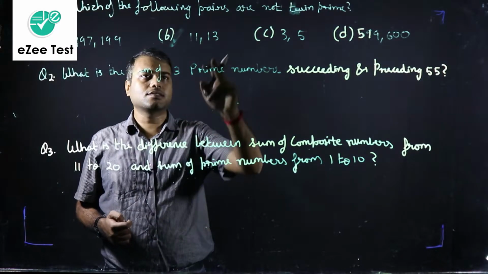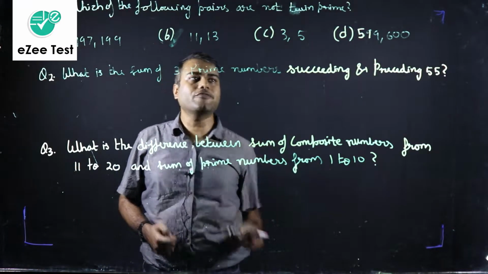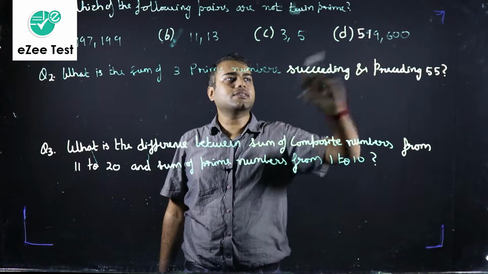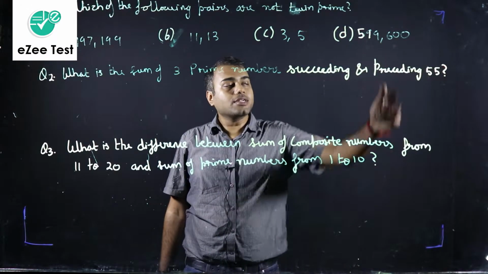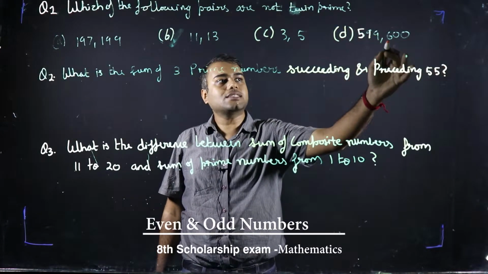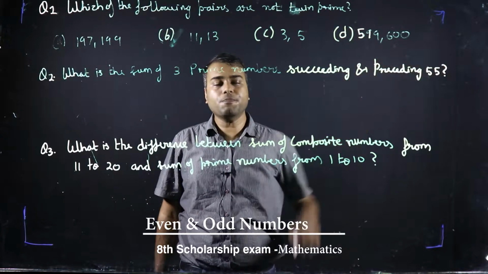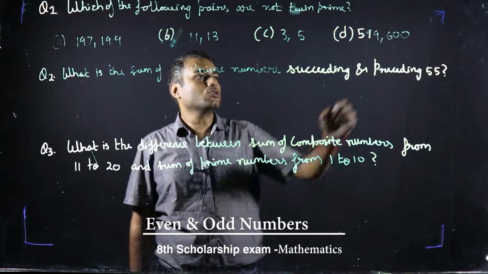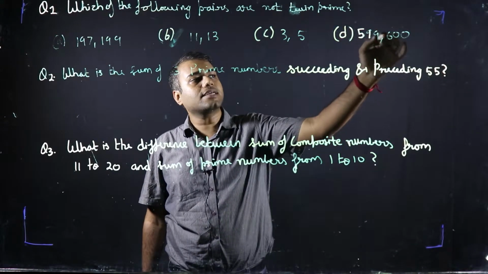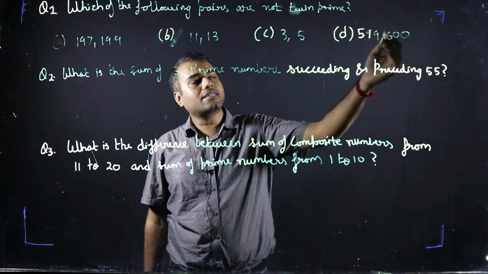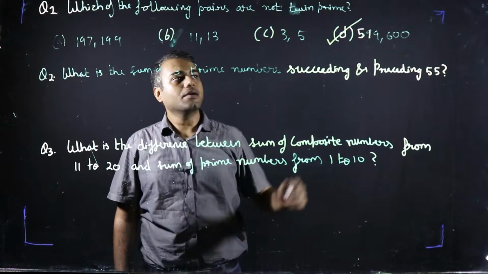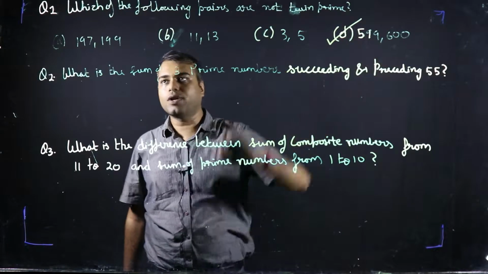11 and 13, yes, they are twin primes. 3 and 5, yes, they are twin primes. What about 599 and 600? My friends, they are co-prime and they are not twin primes. See, 600 is definitely not a prime number. It is an even number. 2 is the only even prime, right? So 600, as it is an even number, is definitely not a prime number. So the answer is option D, because they are not twin primes.